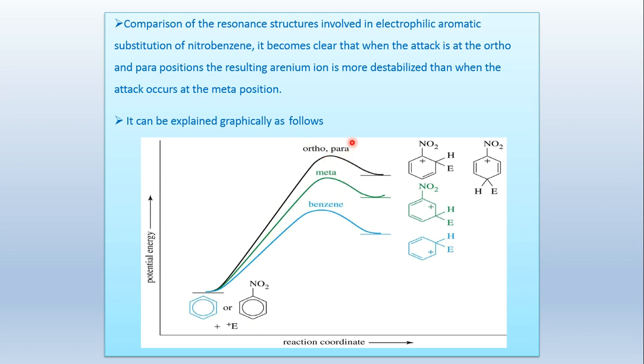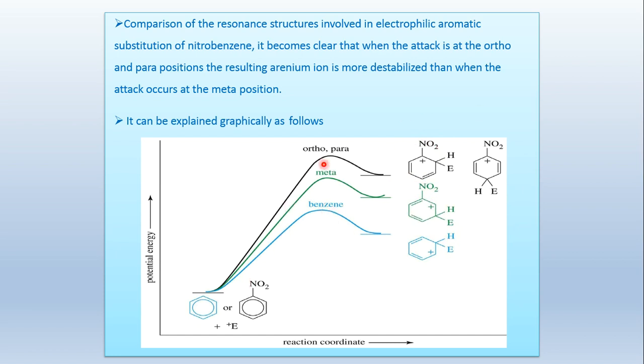Here, the ortho-para substituent-containing intermediates have the highest energy because these are very unstable. So these are least stable, then this is more stable, which has lesser energy. This is more stable, and this is again more stable compared to all three.